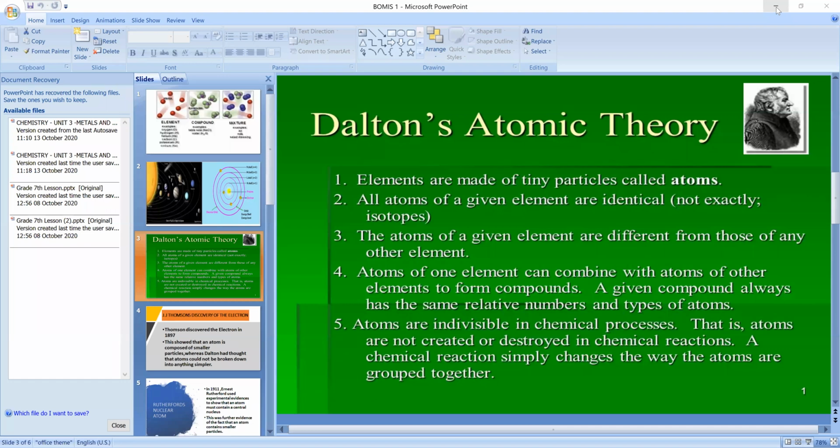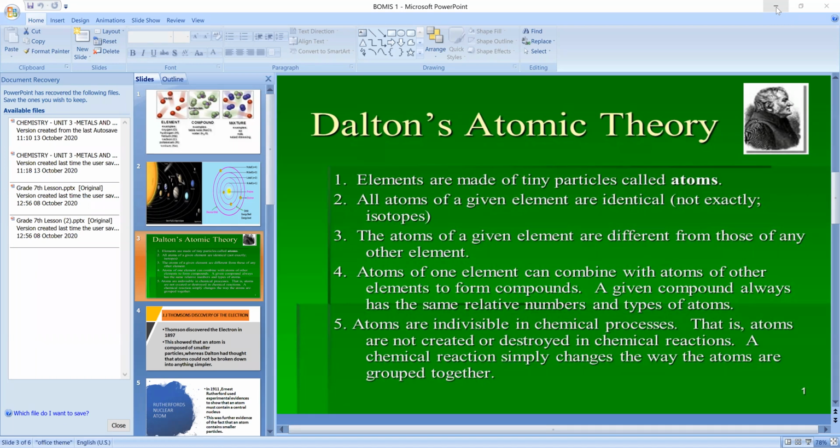Same as the second point only. Different elements have different atoms. Atoms are not the same in all elements. Each element has its own identical atoms. That is the third point. What is the fourth point, children?